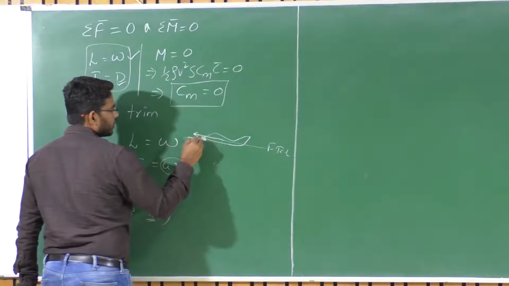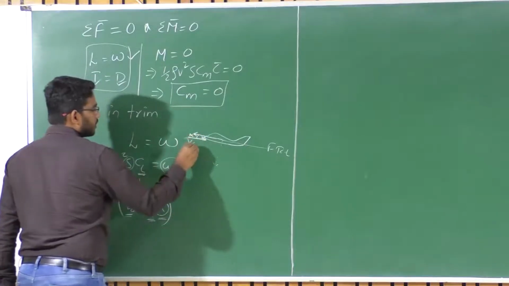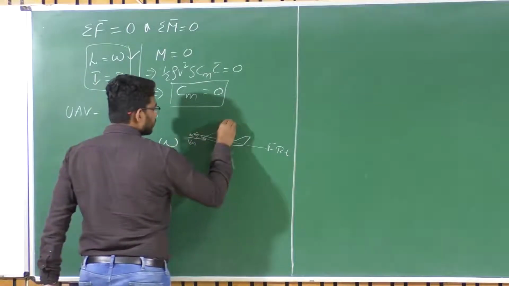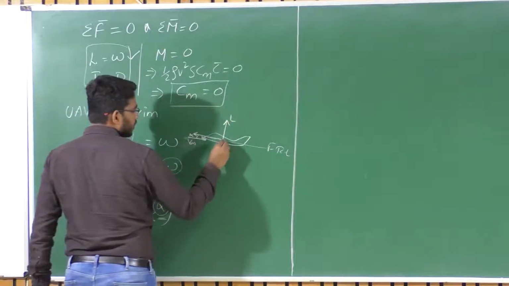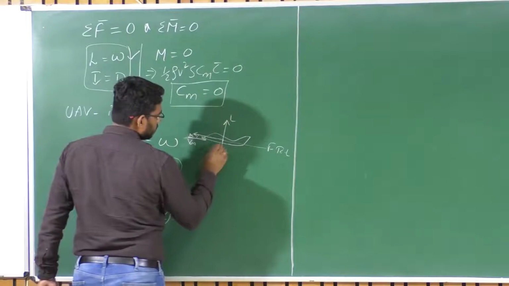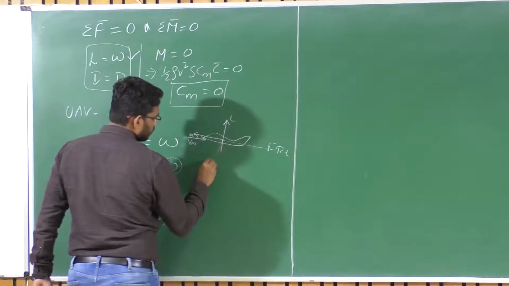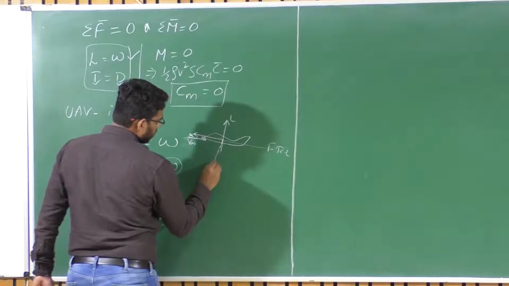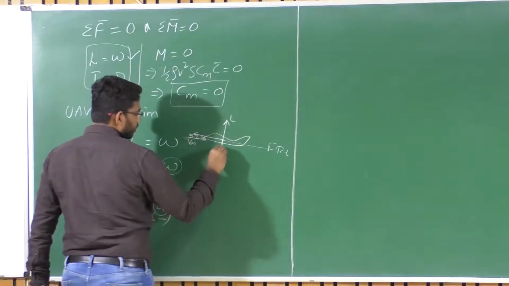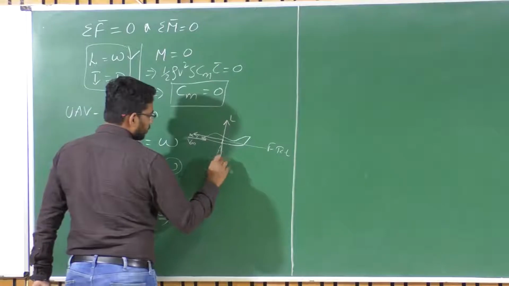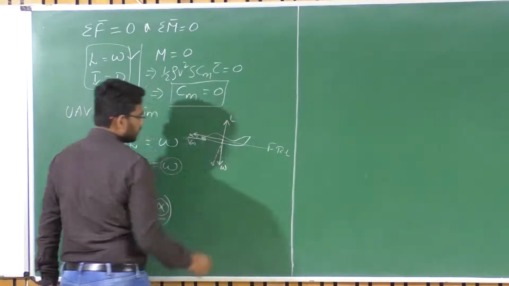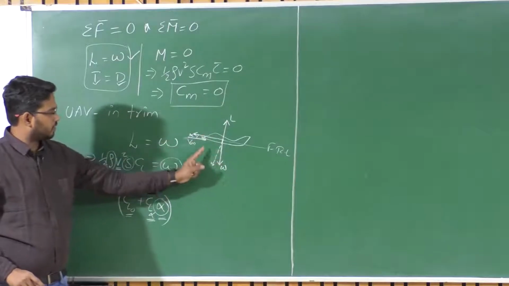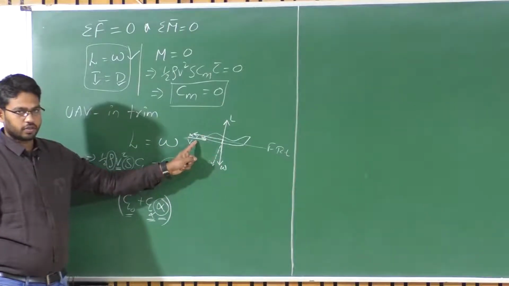The angle with respect to this V infinity is the angle of attack alpha. I have lift perpendicular to V infinity, and weight W acting perpendicular to the local horizon. When lift is balanced by the weight, you are flying at a particular velocity.